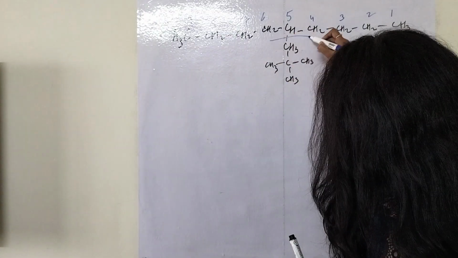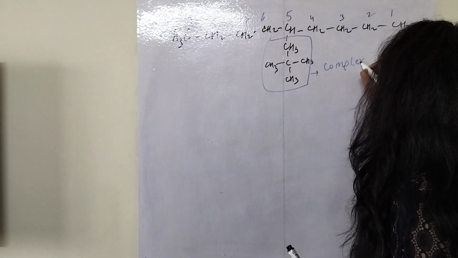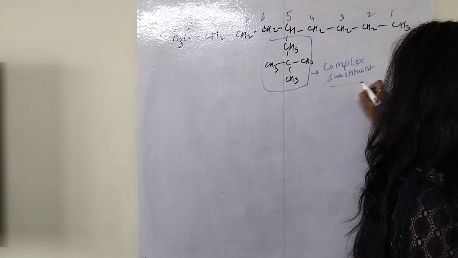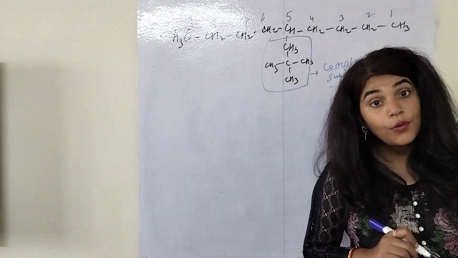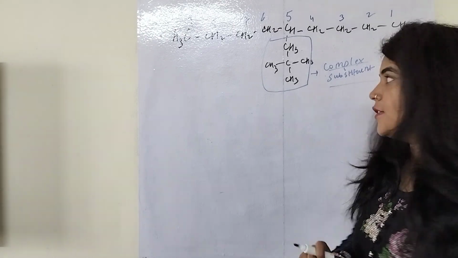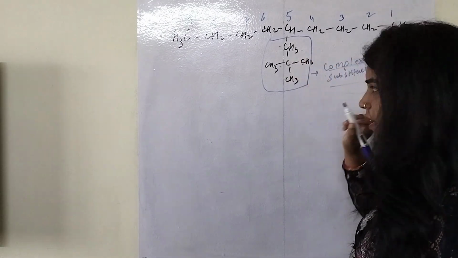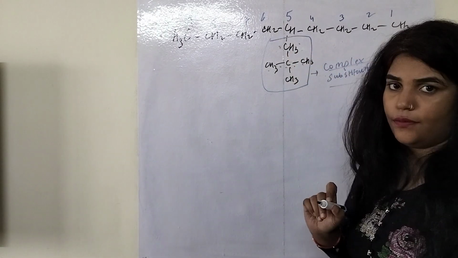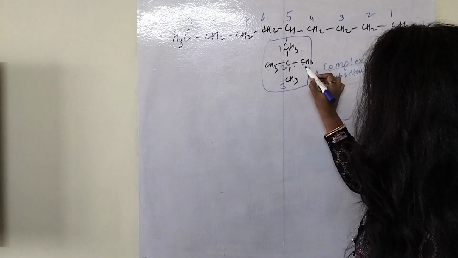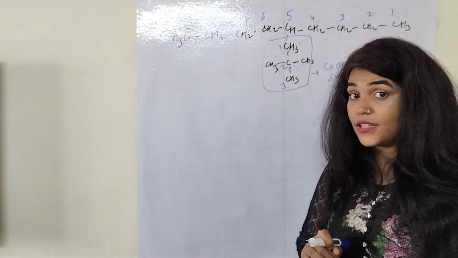Now this is my substituent. Which type of substituent is it? As I have already told you, this is known as a complex substituent. Why? Because this substituent also has its own substituents. So in this substituent we have to see the longest carbon chain. It can be this one, 1, 2, 3, or 1, 2, 3. I am taking the straight one, 1, 2 and 3, and there are 2 substituents attached to carbon number 2.